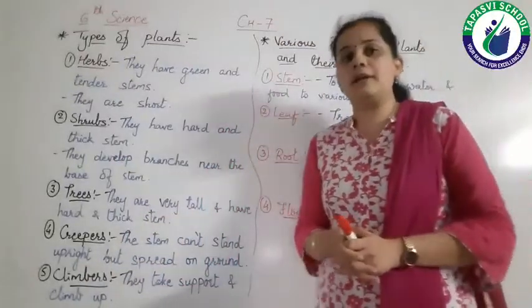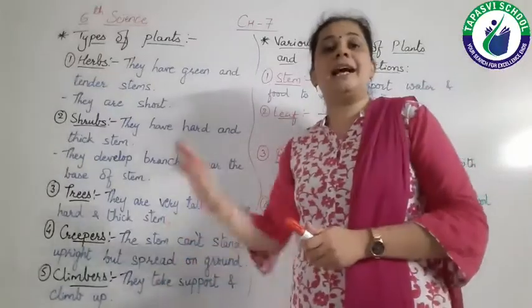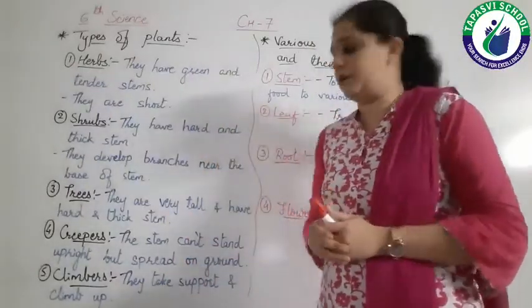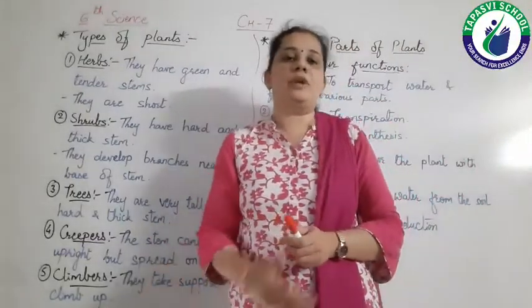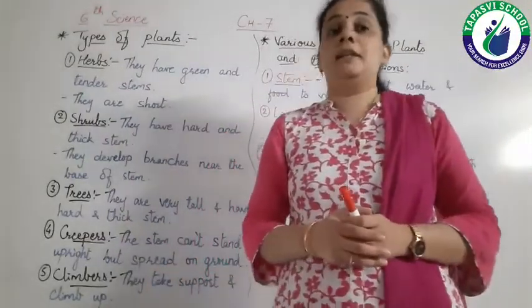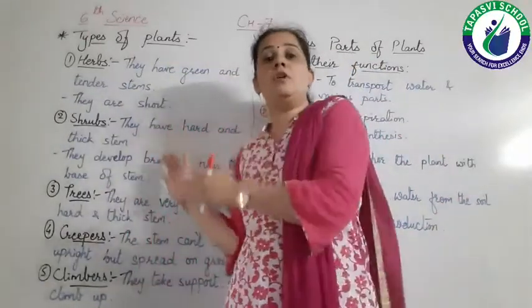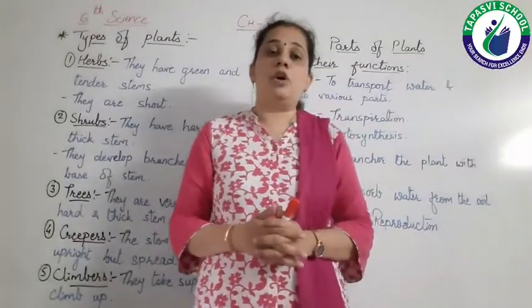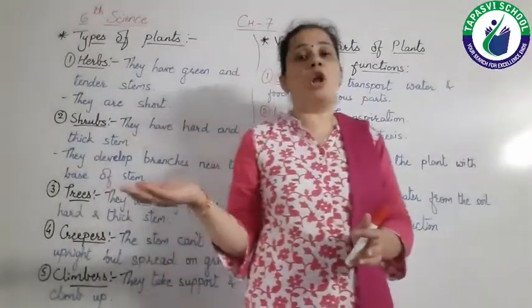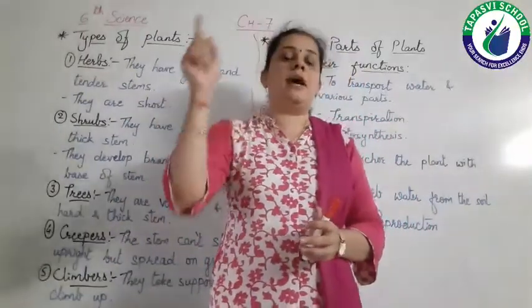And last one is climbers. Climbers means they climb on the support. Okay, so they take the support and climb up. Say for example, the grapes, money plant, etc. They take the support of nearby thing or object, say for example wall or any other tree, and they climb up, right?